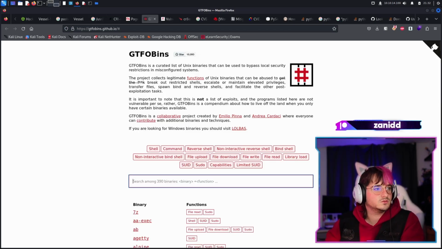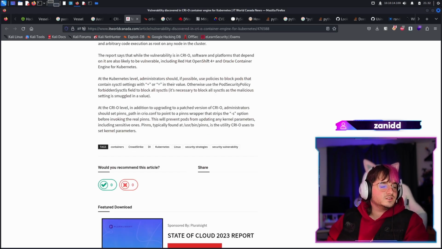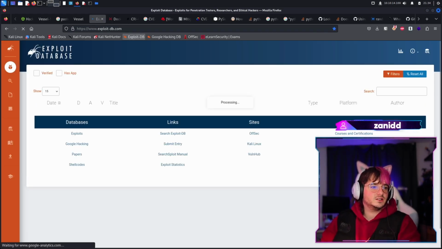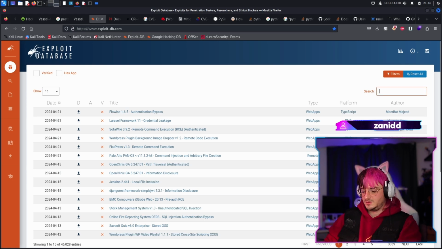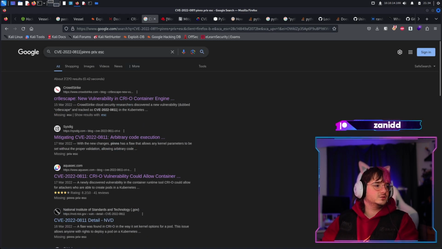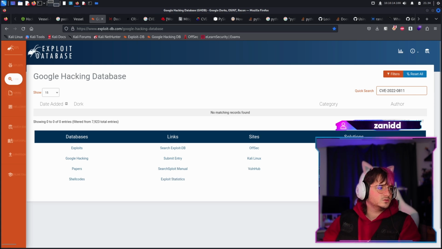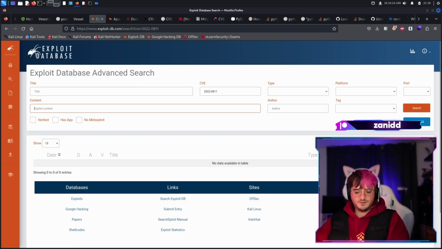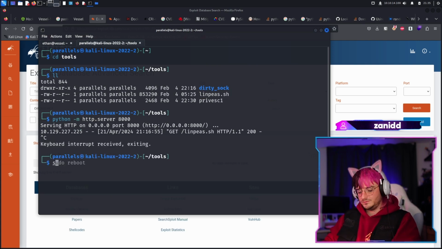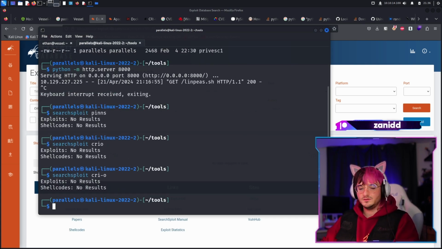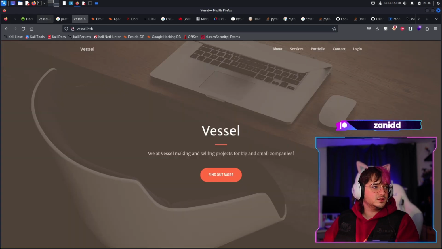Okay, so we don't have it here. What does this pin say even? All right, let's go to the old trusty Exploit-DB like the other one said, and let's look for pins. Okay, apparently it's not that. Let's look for the CVE. I don't want the Google Hacking Database. Absolutely nothing. Are you kidding me? Nothing. We have something on searchsploit? Nothing. Yeah, zero. No, absolutely nothing. Okay, that's kind of weird.